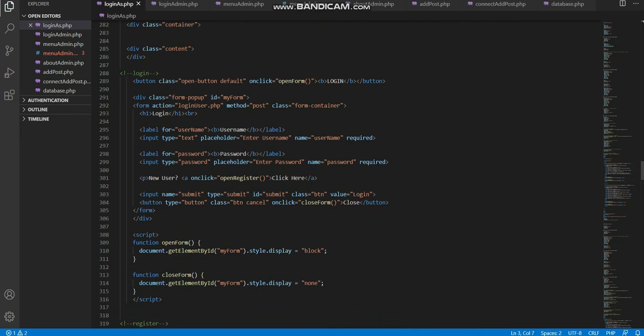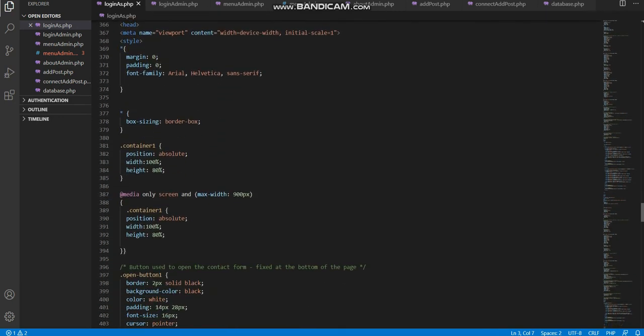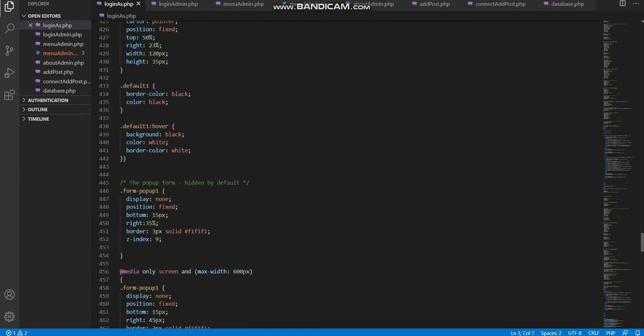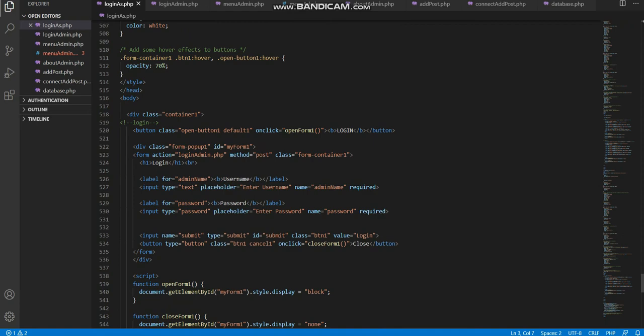Then this is the login form for user, and this is for registration. And this is the login for admin.